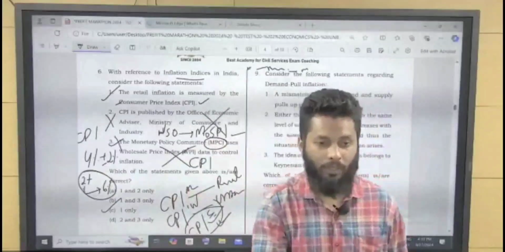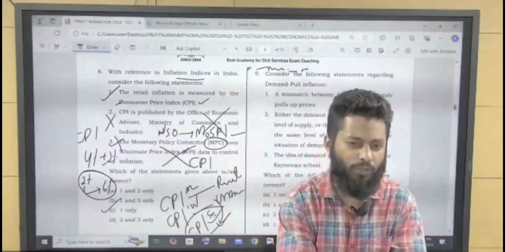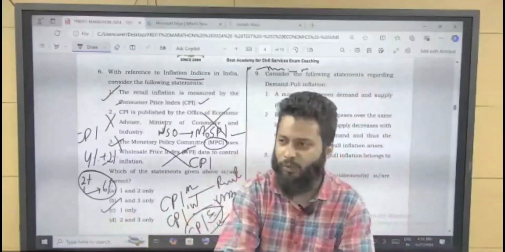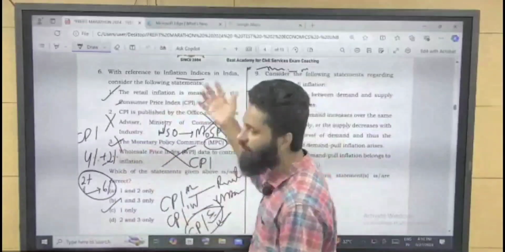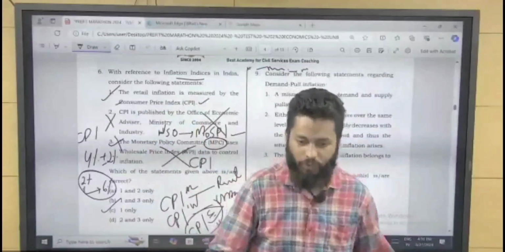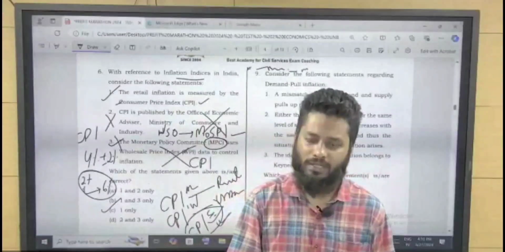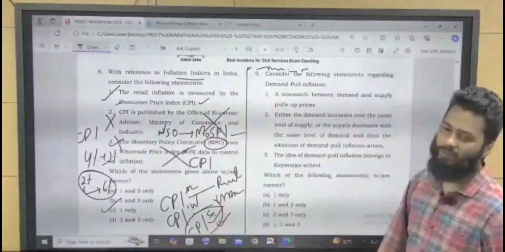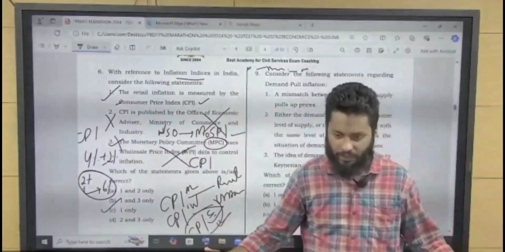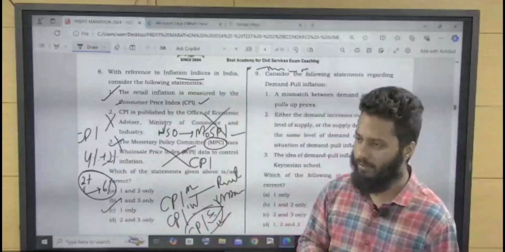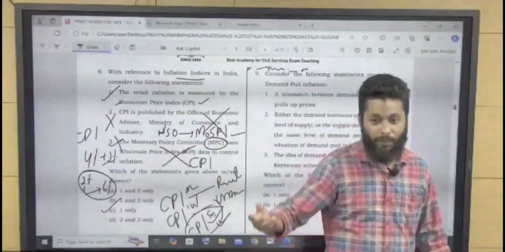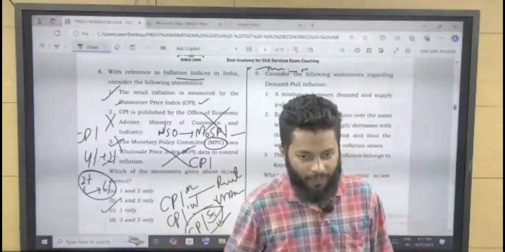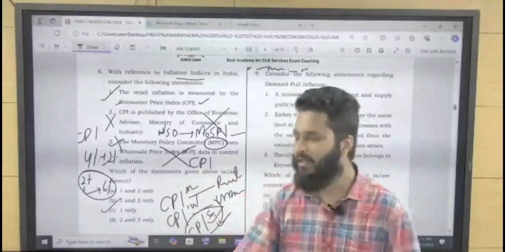So what will happen? Too much money will chase too few goods. That will cause inflation. You have money and you want to buy a product, but that product is scarce. So the price will increase. That is demand pull inflation. Too much money chasing too few goods. You have money, but production is not happening at the level being demanded.